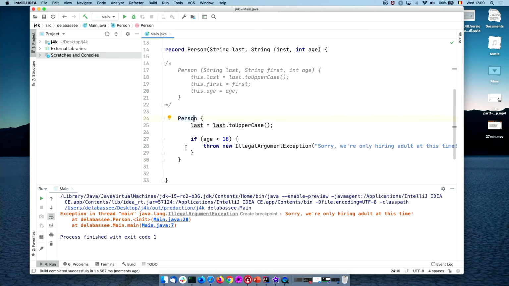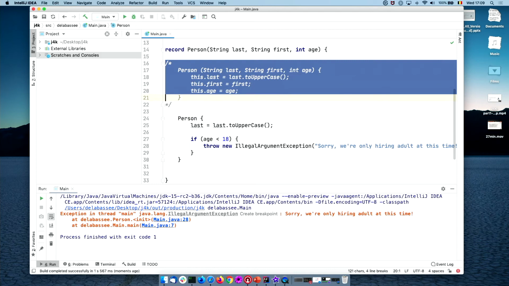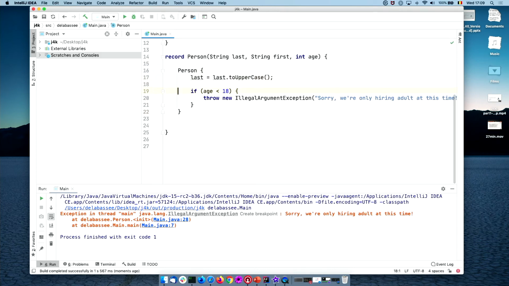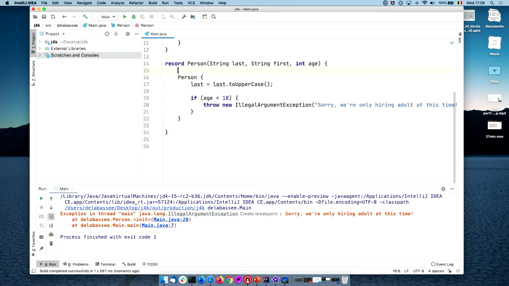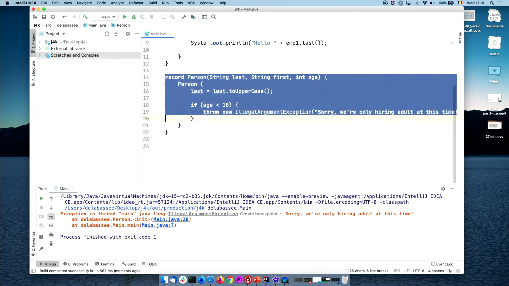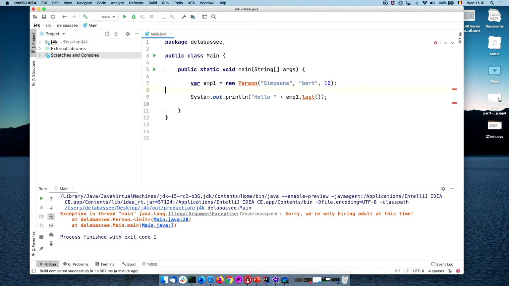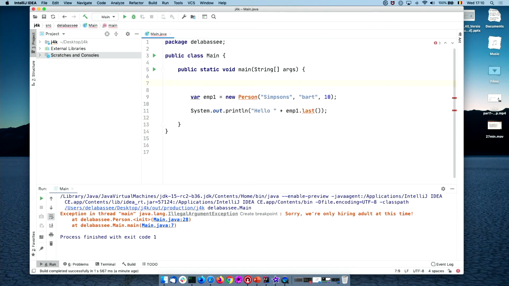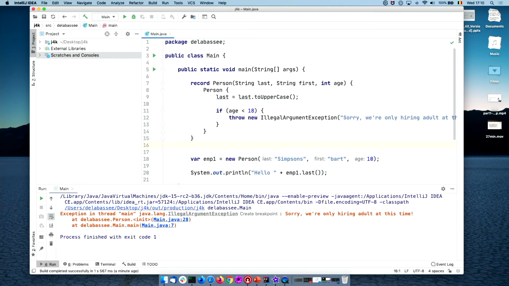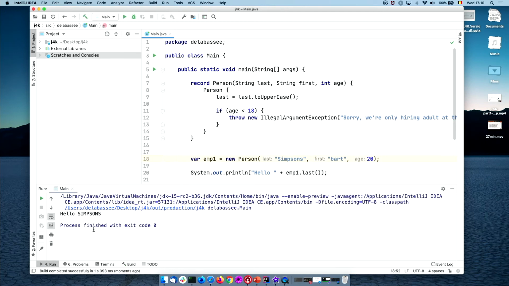Now, the thing that I've done here is create a record in a separate class. So if I have a lot of records, maybe that will be a little bit cumbersome. What I can also do is use a local record. So I'm going to take this, and instead of putting it in a class, I will directly define that record within my method. Let's run. And we have this exact same result. Now, if Bart is 20 years old, obviously, hello Simpson, so that works. So that's the basic idea with records.